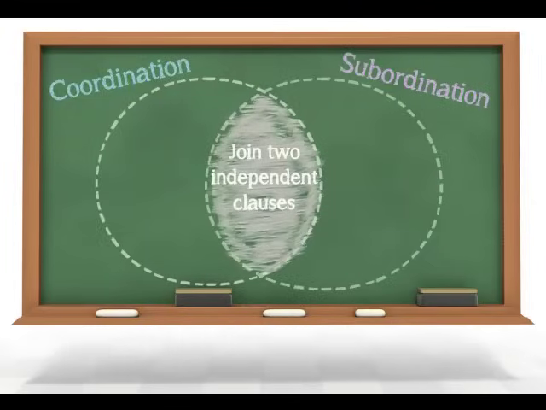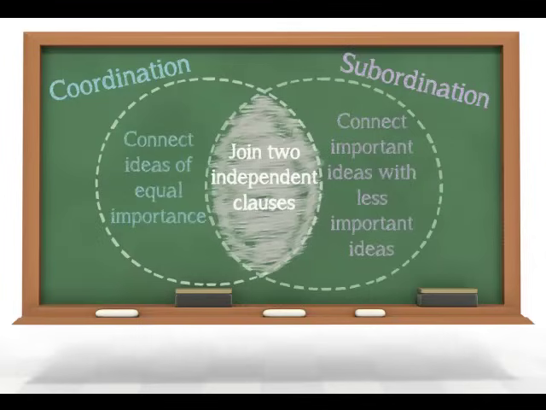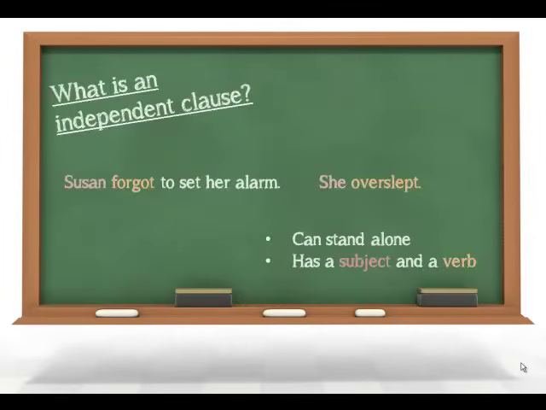So returning to coordination and subordination. What do we mean when we say coordination connects equal ideas and subordination connects unequal ideas? Let's take a look using our example sentences. In this example, we have two independent clauses, and they're both of equal importance.